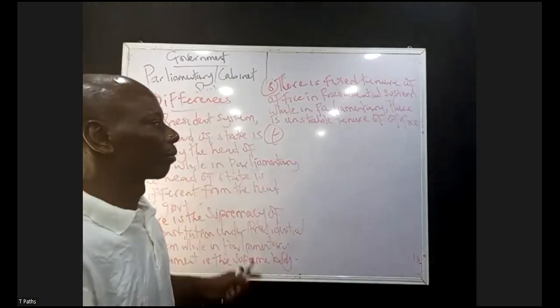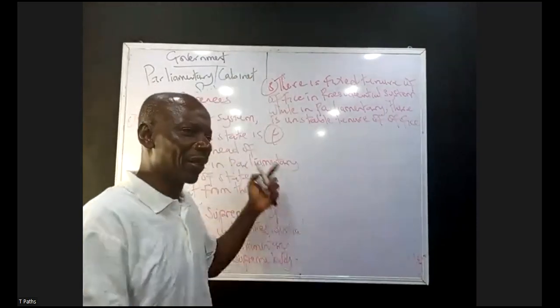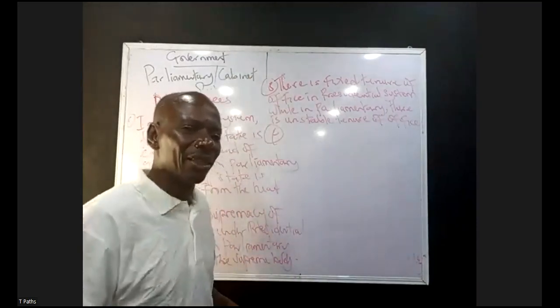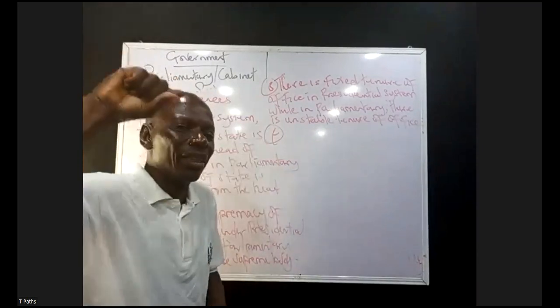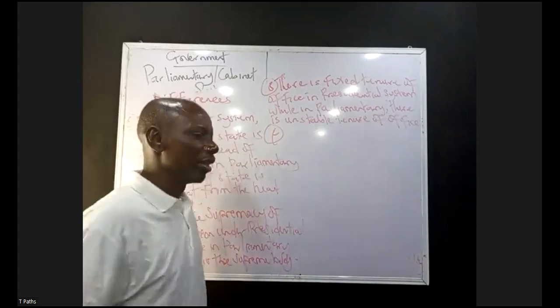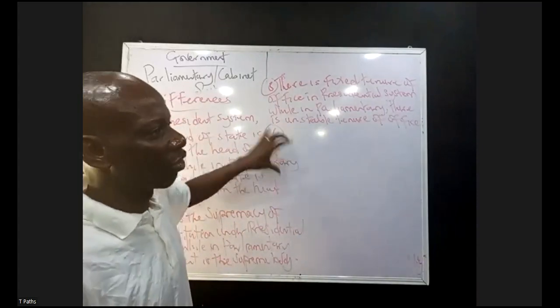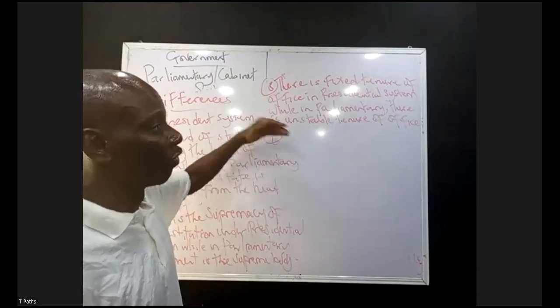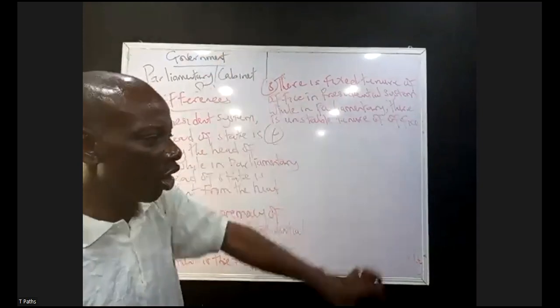Number 7, there is absence of official opposition party in presidential system of government. While in parliamentary, there is what? Presence of what? Official opposition party, known as what? Shadow cabinet. Number 8, there is a system of electoral commission. There is application of rule of law. I mean, while in parliament there is absence of rule of law.